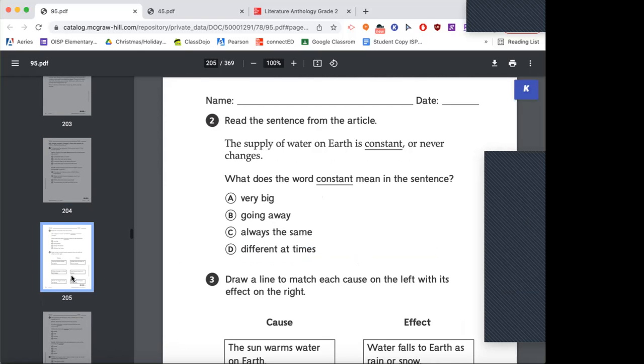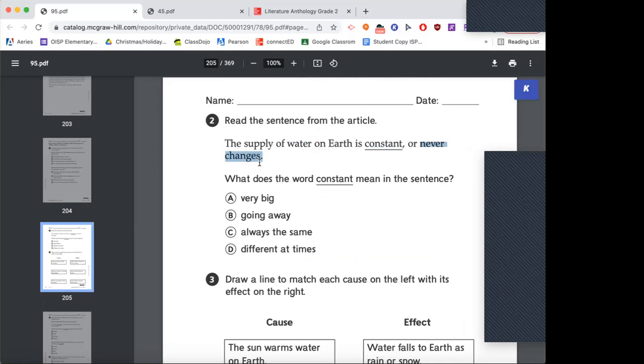Next one we have number 2. The supply of water on Earth is constant or never changes. What does the word constant mean in the sentence? Very big, going away, always the same, or different at times. If something is constant, let's use context clues. It says constant or never changes.